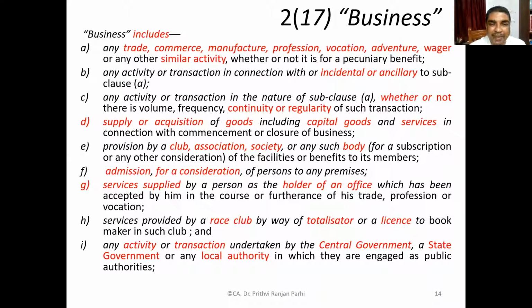Services provided by a race club by way of a totalizer or a license to a bookmaker in such club. These are the activities. In a race course, this is one of the major activities of the race club. Whenever prize money is won, it is distributed among the people who have won the bet.